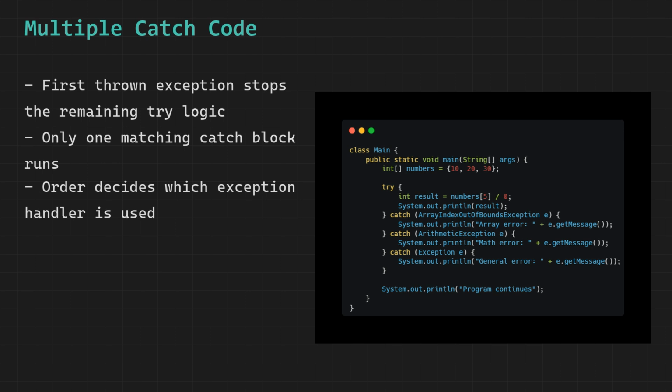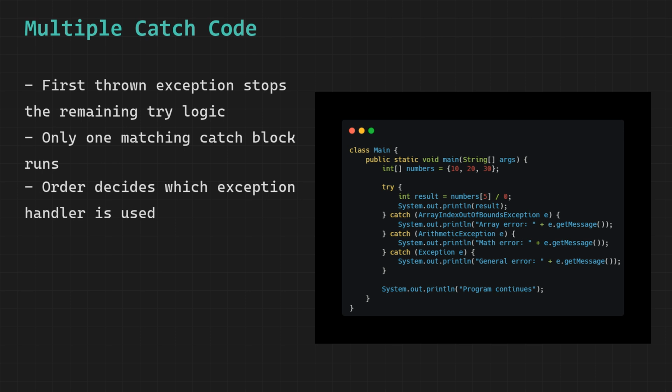We have one class called Main, and inside the main method we have an integer array called numbers that contains 3 elements: 10 at index 0, 20 at index 1, and 30 at index 2. The valid indexes for this array are only 0, 1, and 2. Inside the try block we attempt to do 2 things in a single line. First we try to access numbers at index 5. Then we try to divide that value by 0 and store the result.